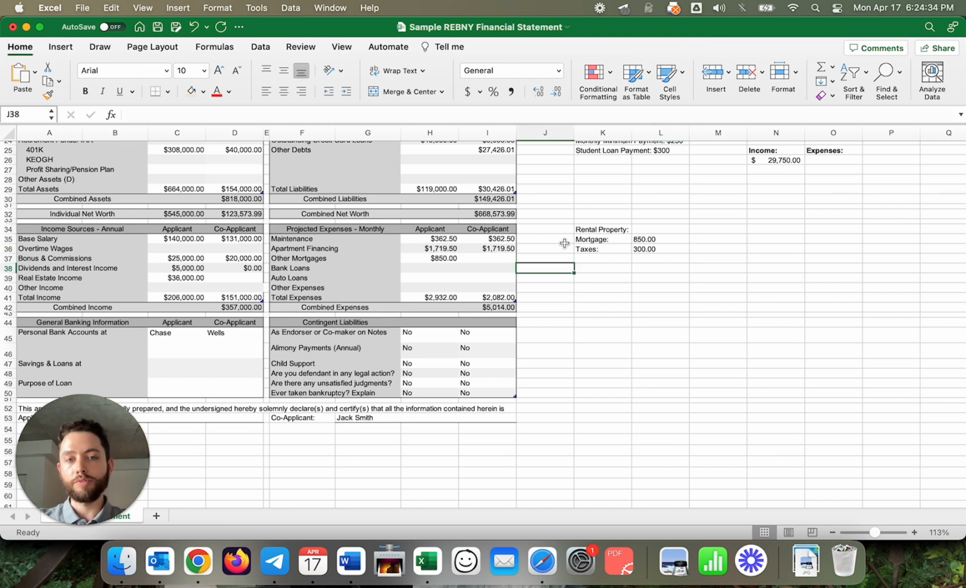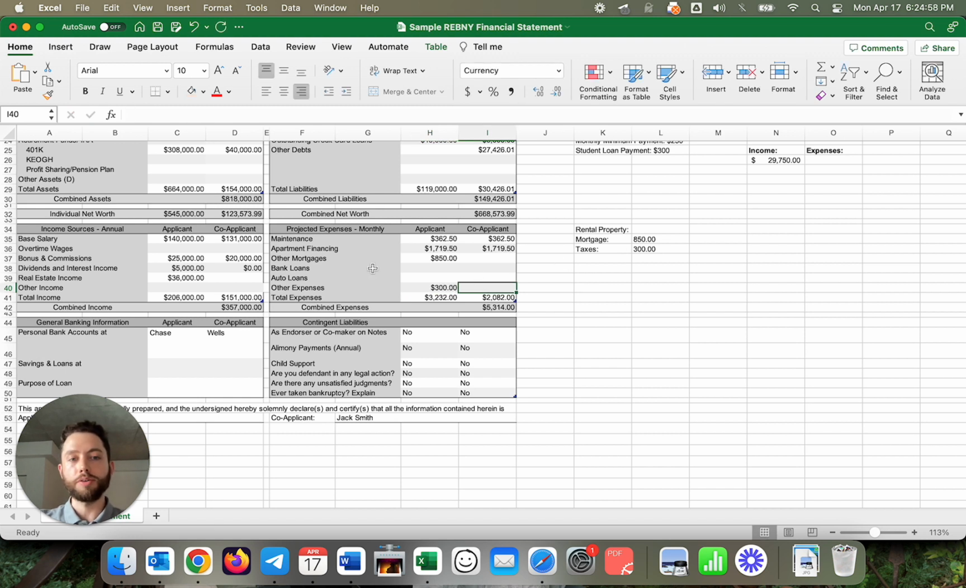So now that we've done that, just to summarize, we have the combined projected carrying costs for the property we're submitting an offer on, split equally down the middle for both of the applicants. And then we also have the mortgage of $850, that's the existing property, he's going to make it a rental property now, and then taxes of $300. So just to put it in here, I can put that there.